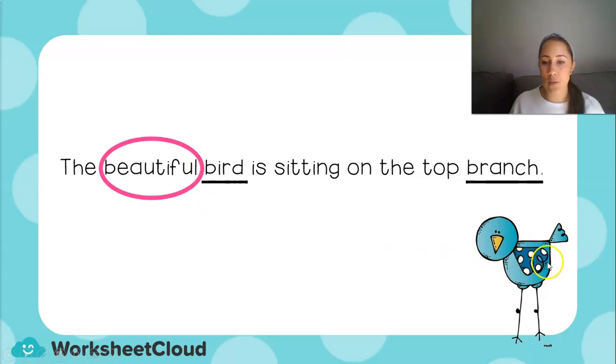And it is quite beautiful if you look at it there. If I think of some other adjectives, I could say the blue bird, or the polka dot bird, or the tall bird. And it is sitting on the top branch because top tells me more about the branch. I could also say the leafy branch.